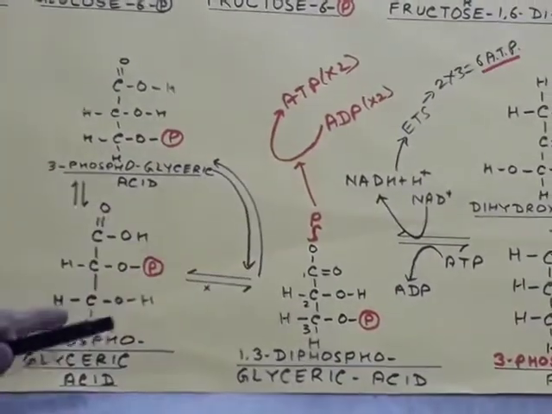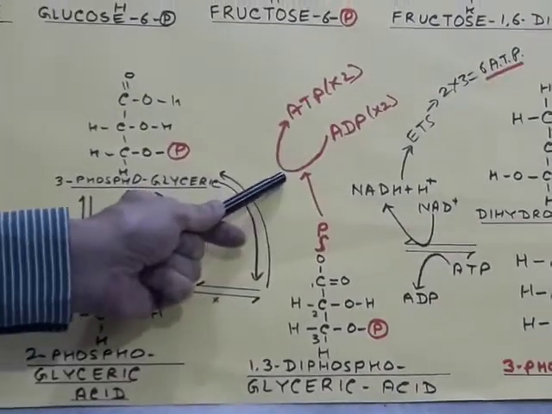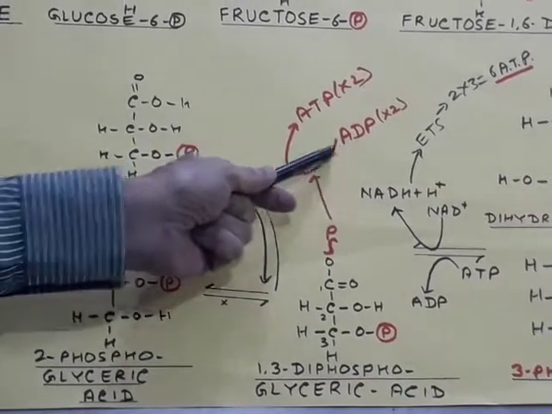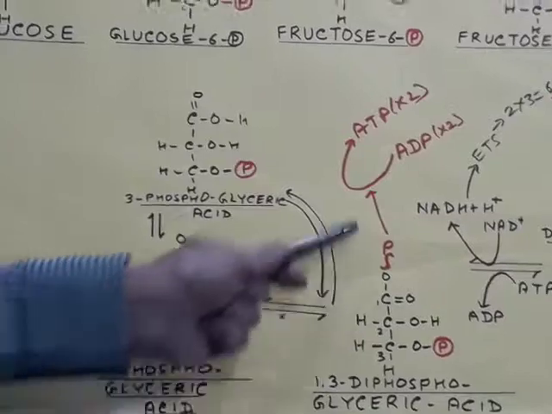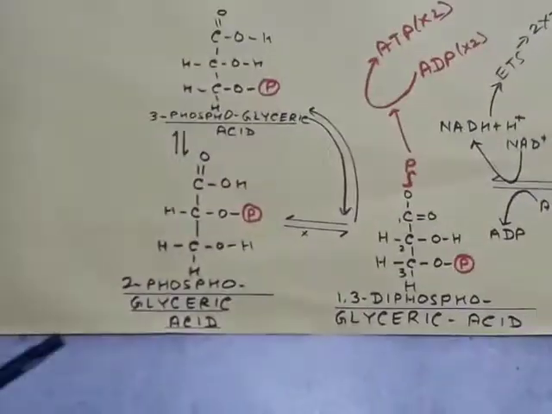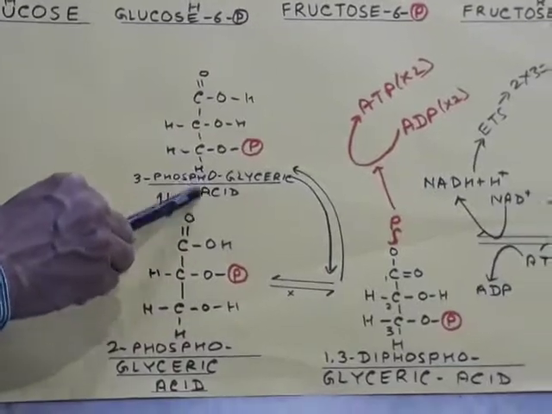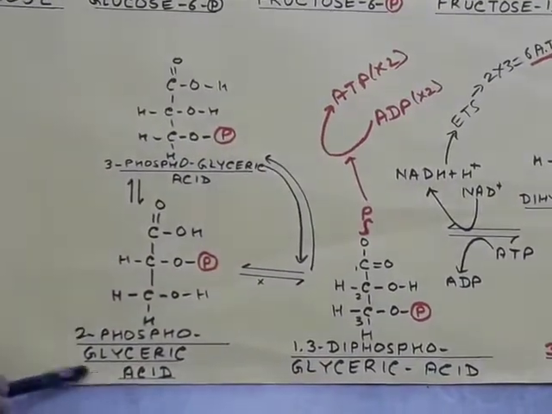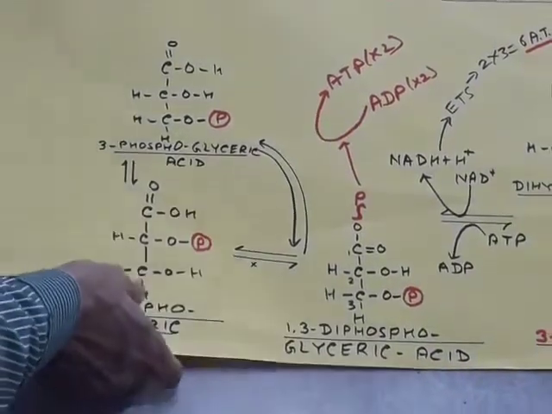Now at 2 places there will be substrate level phosphorylation, in which at one step only 1 ATP will be produced. So 1 ATP will be produced and it will form 3-phosphoglyceric acid. And this 3-phosphoglyceric acid is again isomerized to form 2-phosphoglyceric acid. Now what happens?